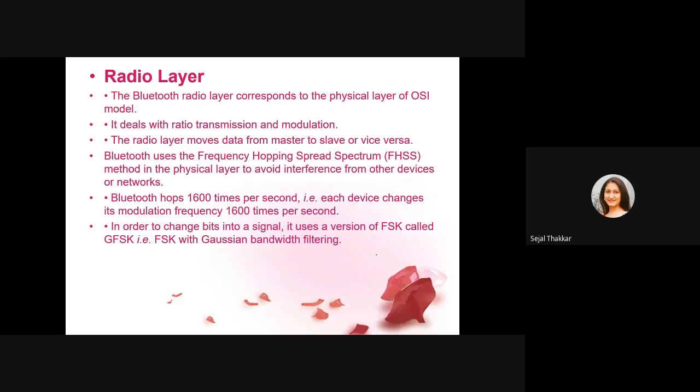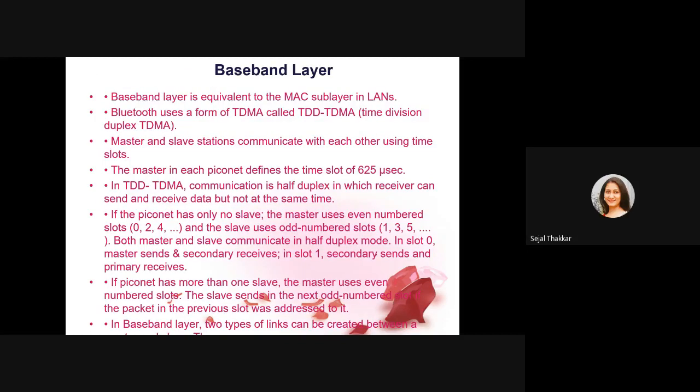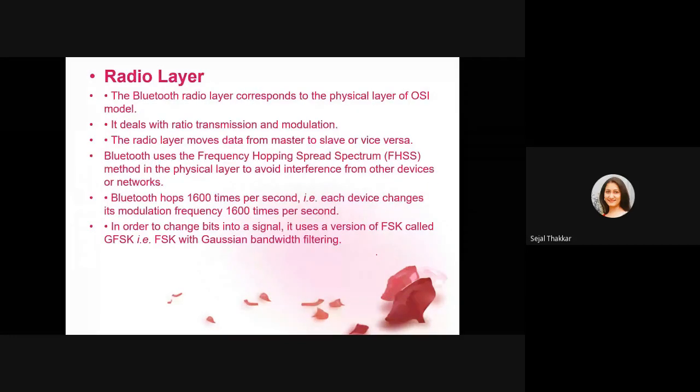Each device changes its modulation frequency 1600 times per second in that frequency hopping spread spectrum. In order to change the bit into a signal, it uses the version of FSK called GFSK, Gaussian frequency shift keying. So this is the responsibility of radio layer to connect the device and manage the